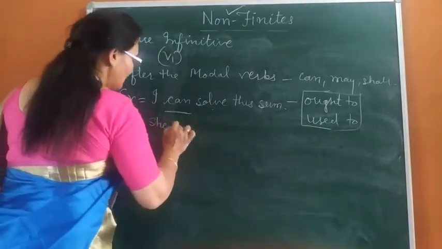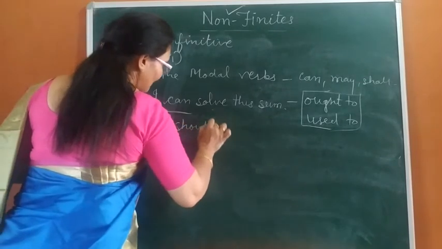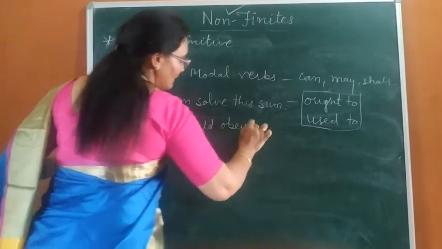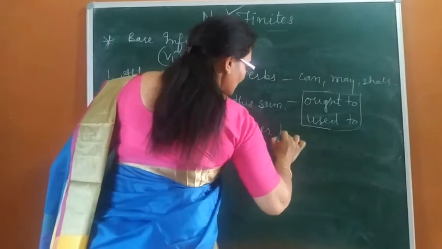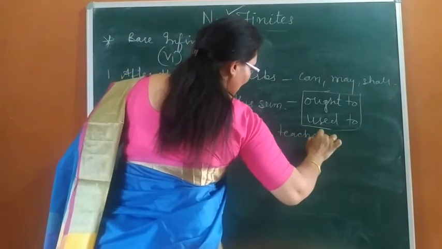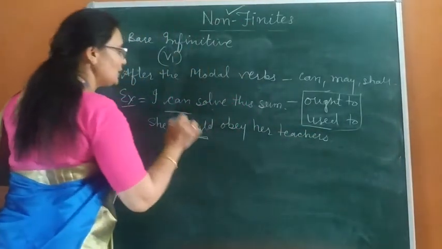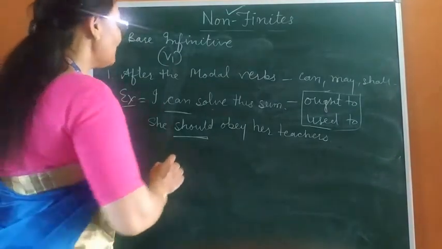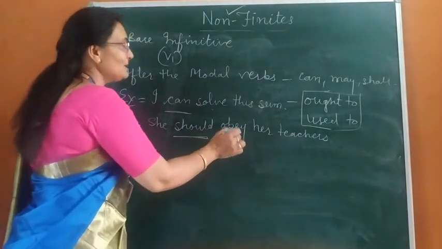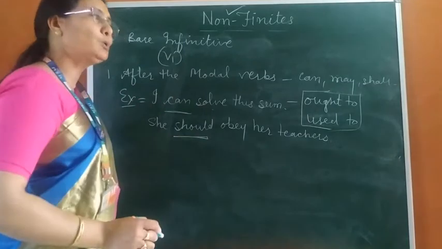She should obey her teachers. Here should is a modal auxiliary. So after the modal I have used obey, means bare infinitive, not to infinitive.